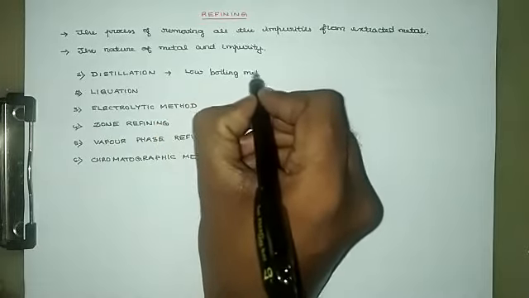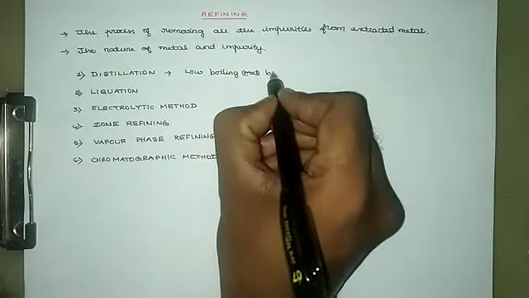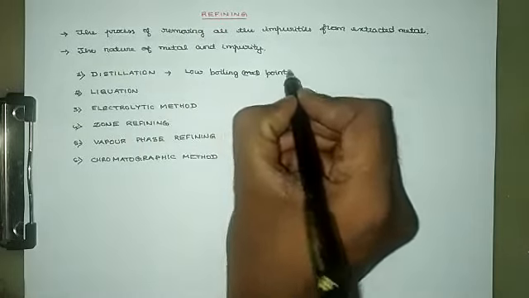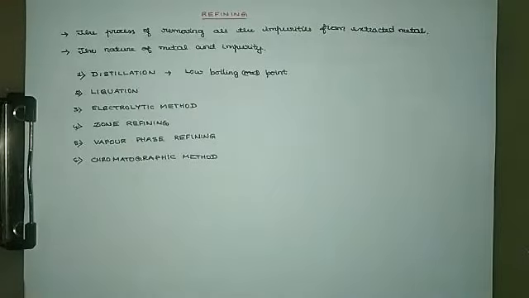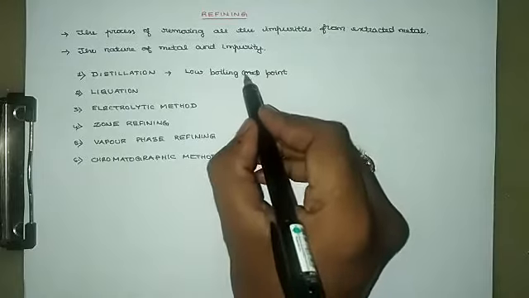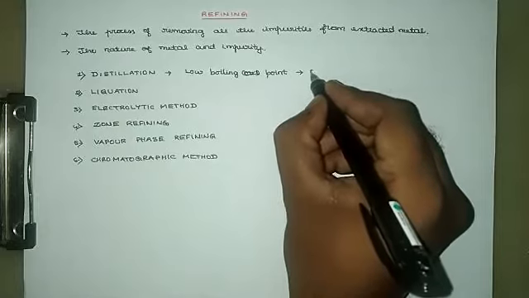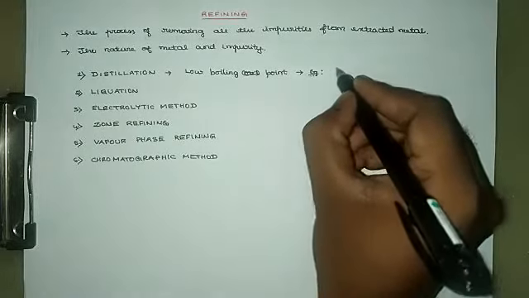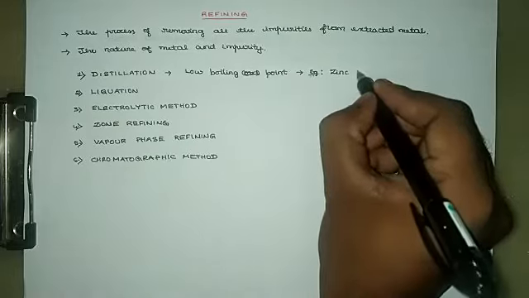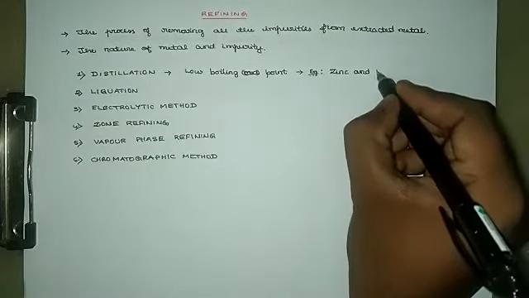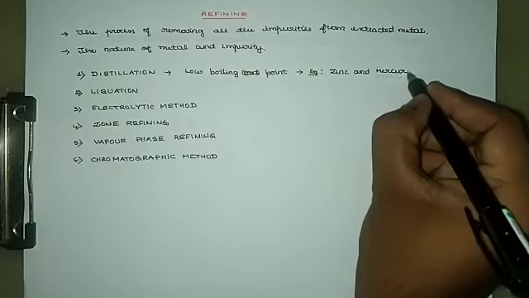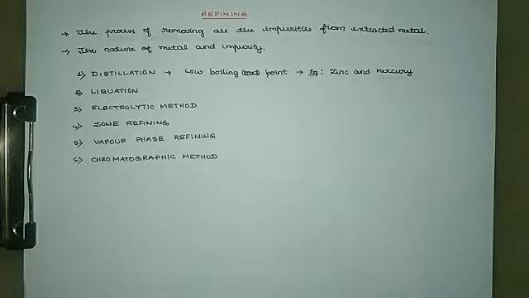If the metal has a low boiling point, refining of that metal will be possible through distillation. Zinc and mercury are the best examples, which can be easily refined through distillation.